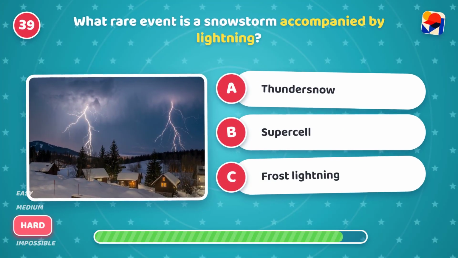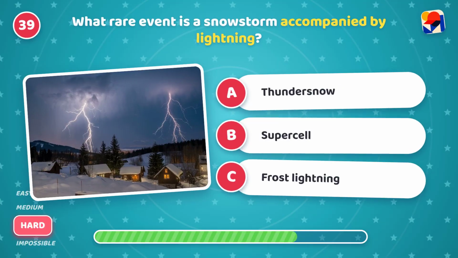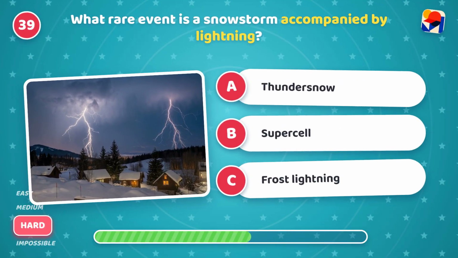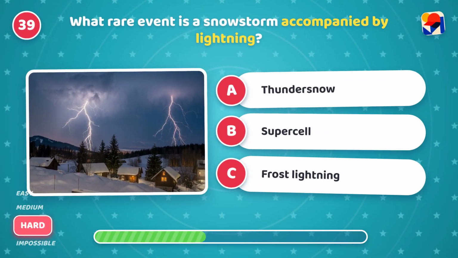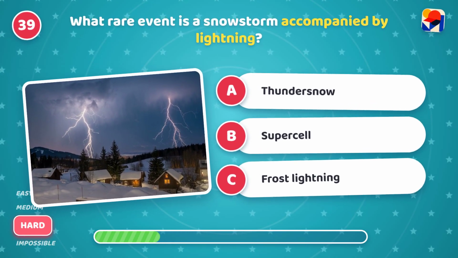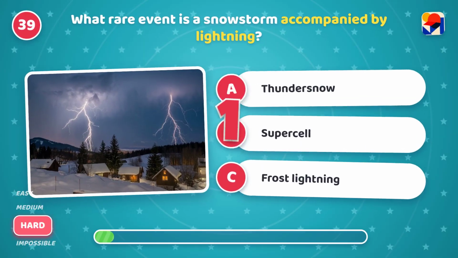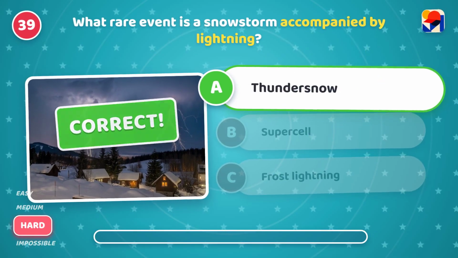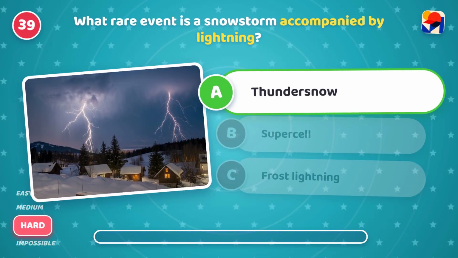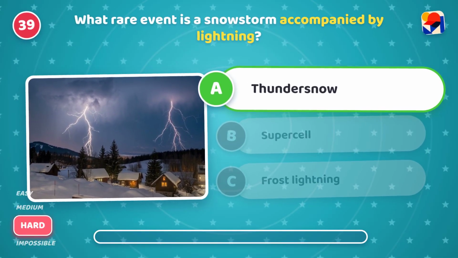What rare event is a snowstorm accompanied by lightning? Is it A, thundersnow, B, supercell, or C, frost lightning? It's A, thundersnow. Rare! Lightning flashes during a heavy snowstorm.